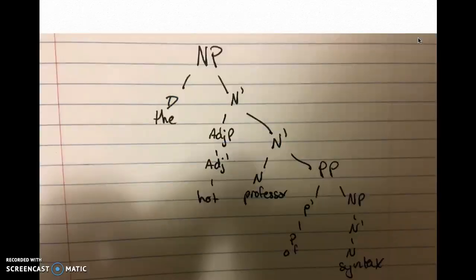It looks like this. You see how I have an N-bar for every constituent that can be replaced with one? Professor of syntax, hot professor of syntax, and syntax are all N-bars. Okay. I want to try one with a verb phrase. Can you give me one? Sell the cookies. Okay. Does this look right?